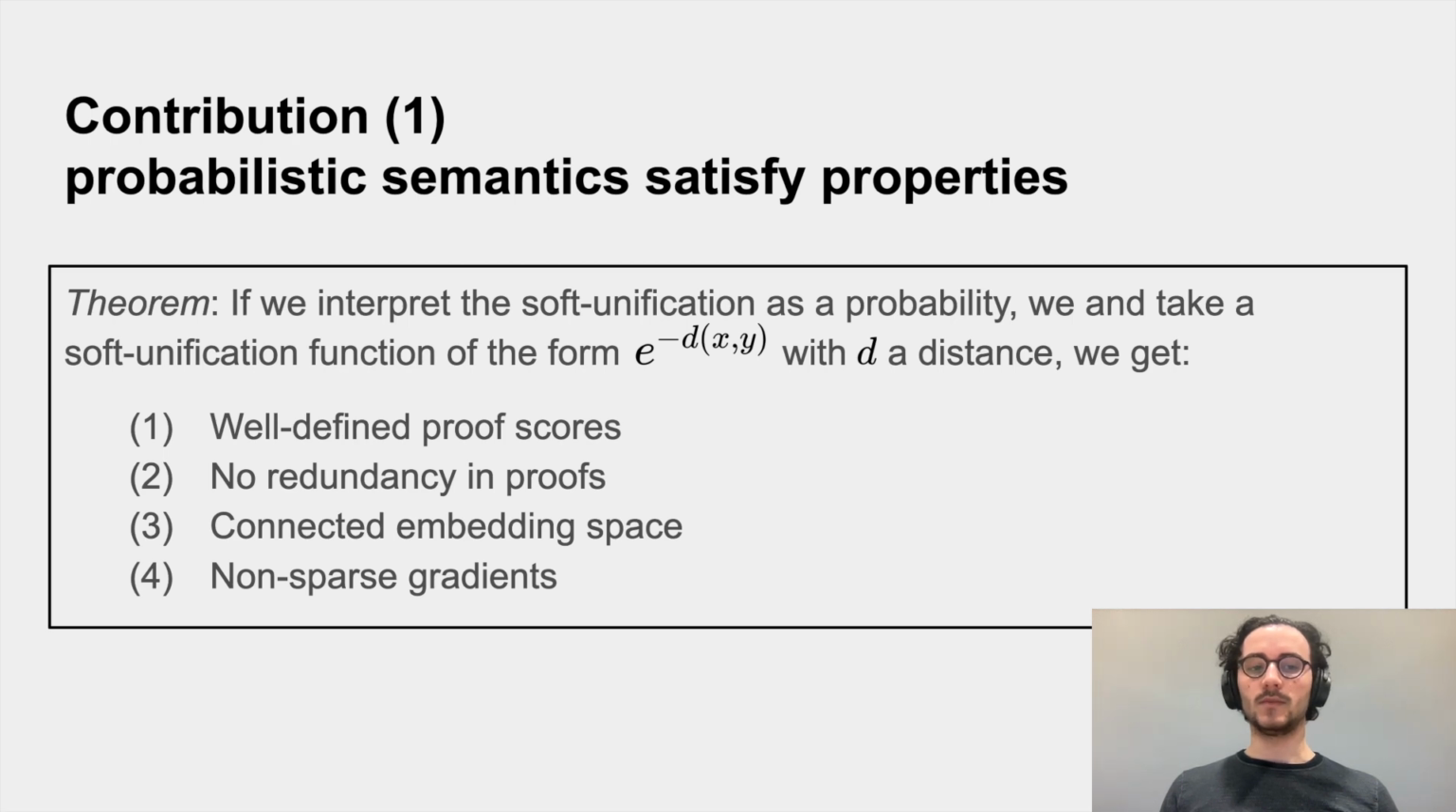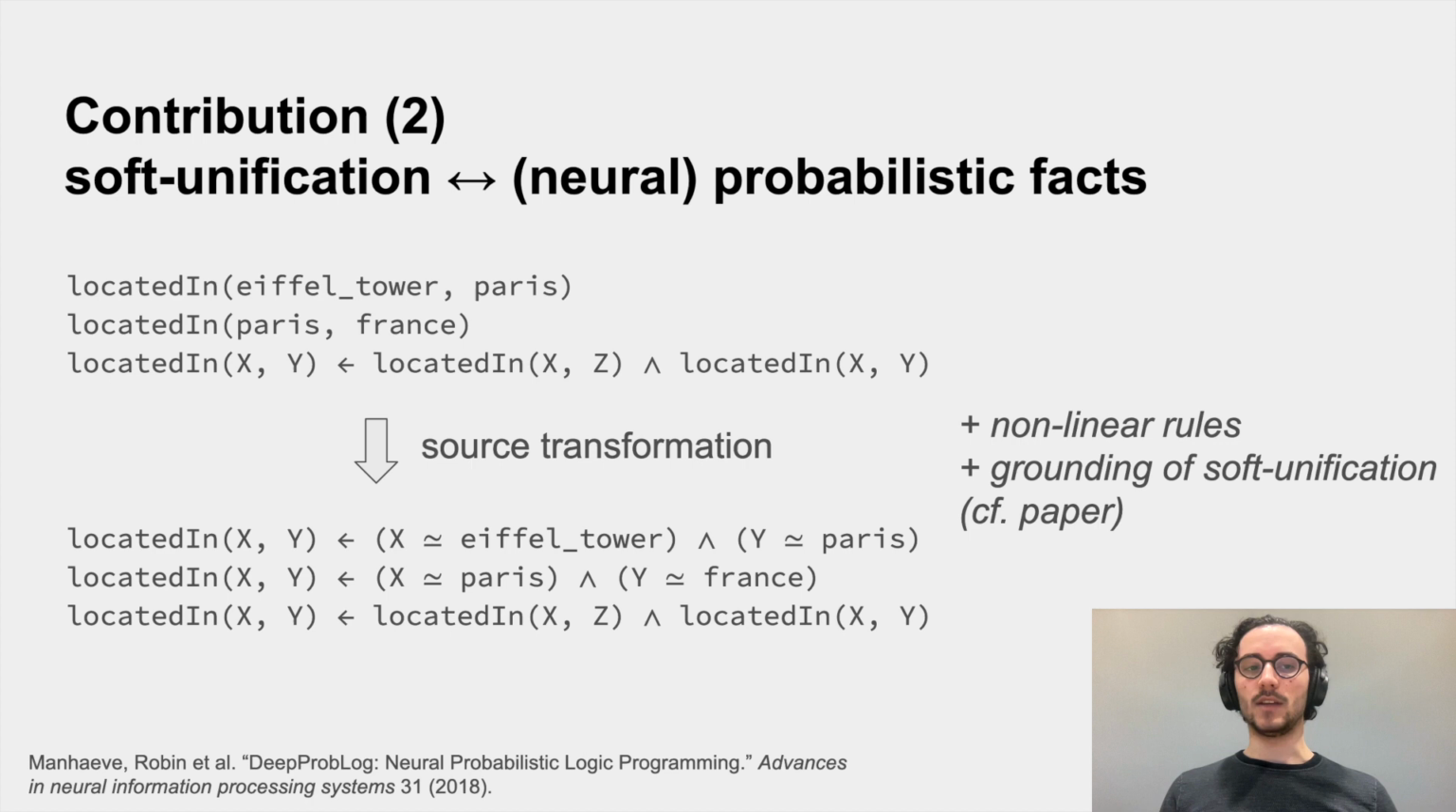Next, we also show that the soft-unification needs to take a certain functional form, namely as the exponential of a distance function. Next contribution, we show that soft-unification can be reduced to the use of neural probabilistic facts, which is used by some other neurosymbolic frameworks.